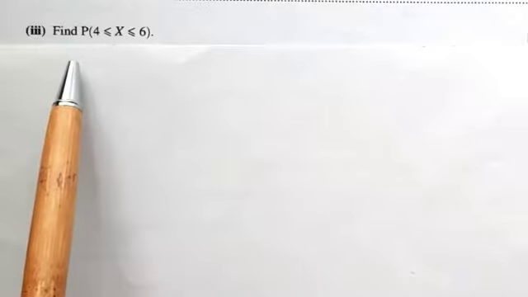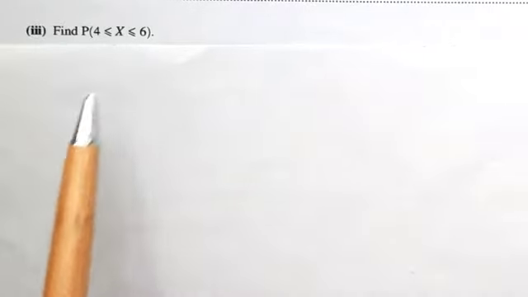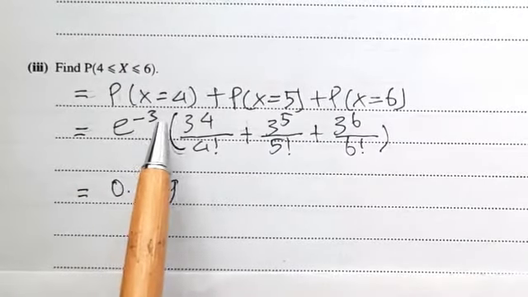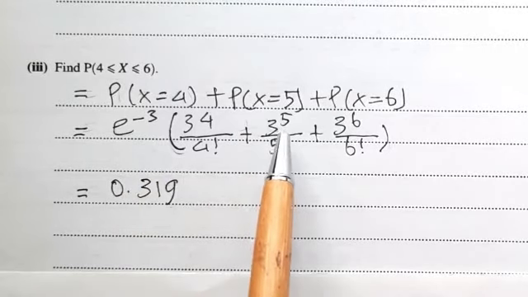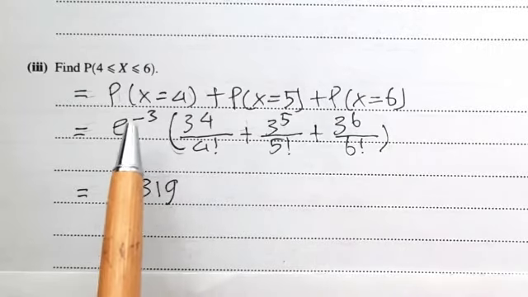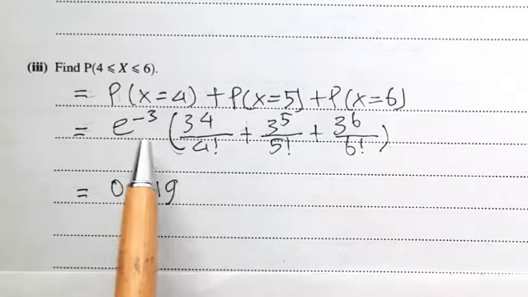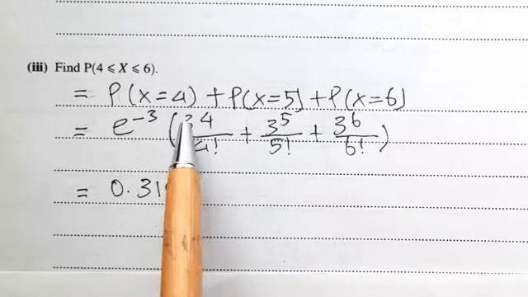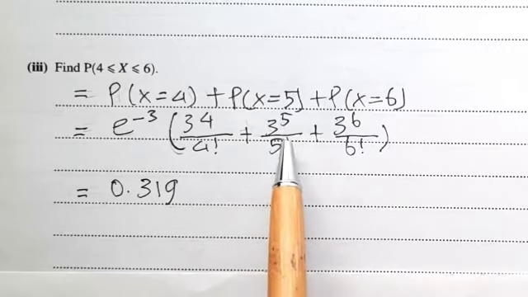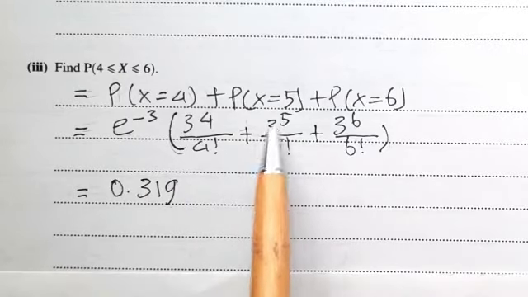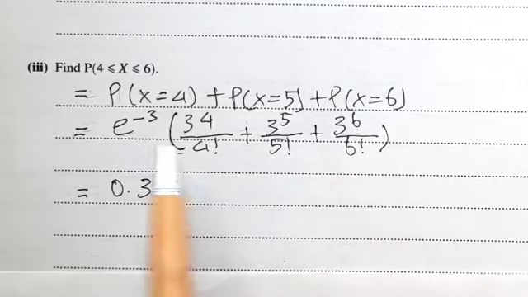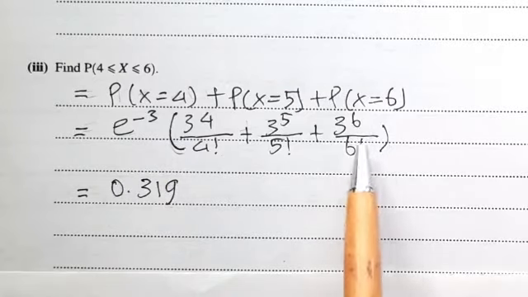Part (ii), find the probability of X from 4 to 6 inclusive. Thus that equals P(X = 4) plus P(X = 5) plus P(X = 6). P(X = 4) is e to the power minus 3 times 3 to the power 4 per 4 factorial, plus P(X = 5), e to the power minus 3 times 3 to the power 5 divided by 5 factorial, and plus P(X = 6), e to the power minus 3 times 3 to the power 6 per 6 factorial.